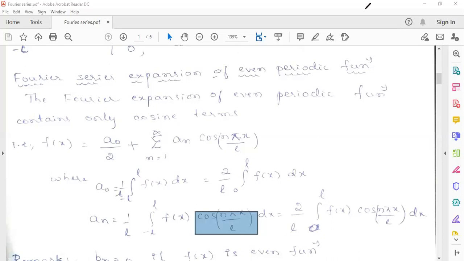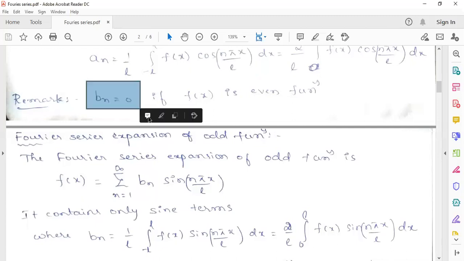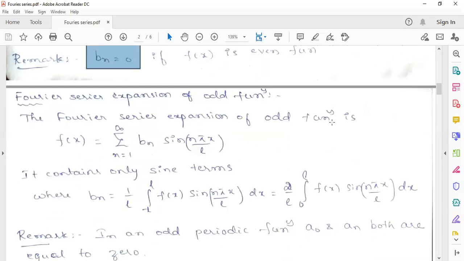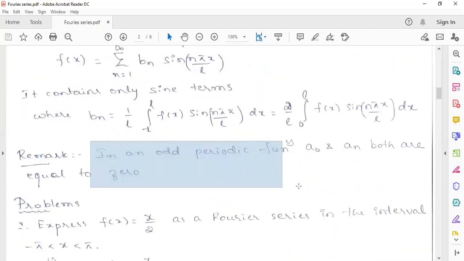Now for the odd function, the Fourier series expansion. Just remember this remark I have written: Bn equals 0 if f of x is an even function. So what is the Fourier series expansion of an odd function? Sine function is nothing but an odd function, so we can remember it like that. It should have only sine terms, a sine series, in terms of sine function. Then we can say that it is the Fourier series expansion of an odd function. Only a sine series means that a naught and an should be 0. Whenever the function is odd, definitely a naught and an will be 0.